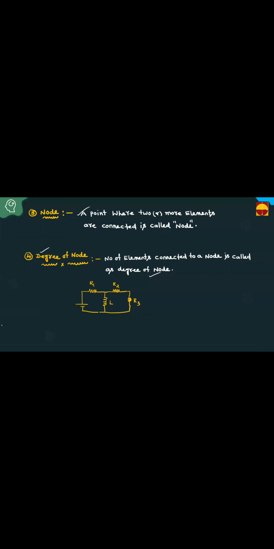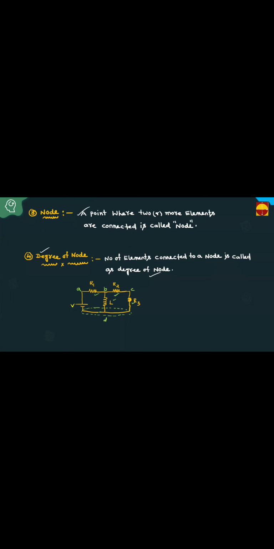Then a point where two or more elements are connected: this is one element, this is one element, these two elements are connected, so this is one node. This is one element, this is one element, this is one node. This is one element, this is one element, this is also one node. And if all these points are connected through one wire, then it is also treated as one node, that is a single node. Then in total how many nodes are here, friends?